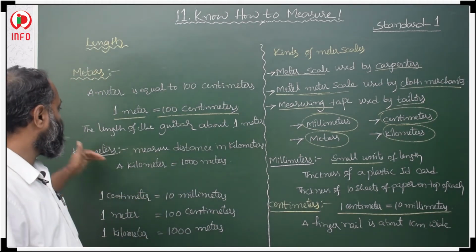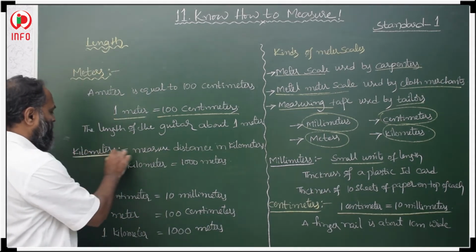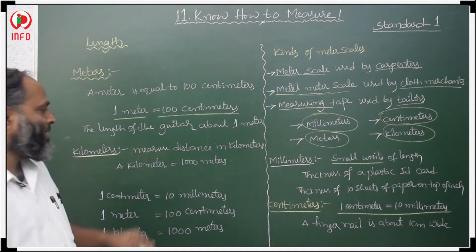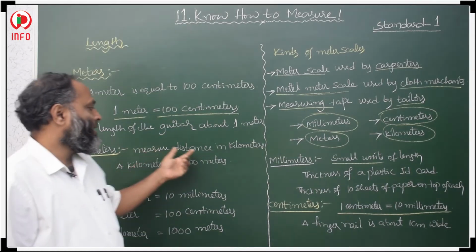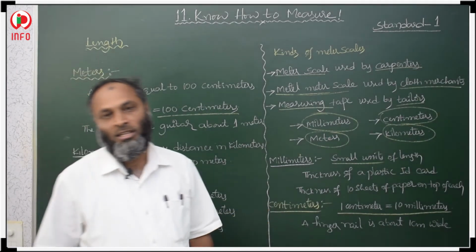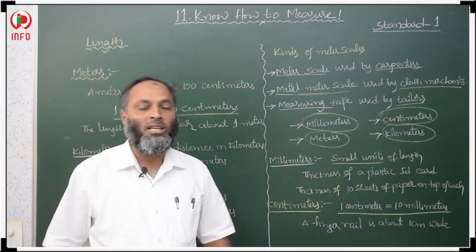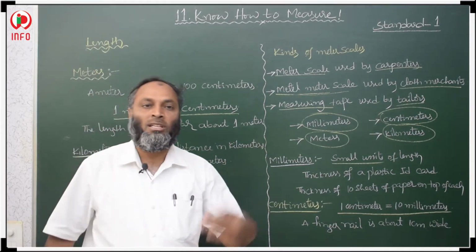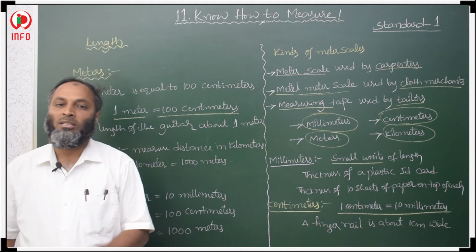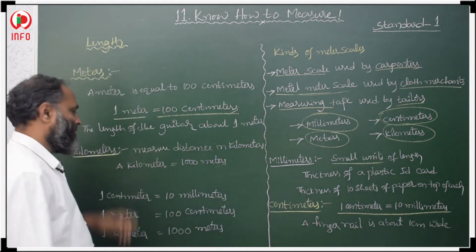Then the next unit to measure length is the kilometer. We measure far distances in kilometers, like one city to another city, or one country to another country. One city to another city is so far, it is a long distance, and long distances we can measure in kilometers.